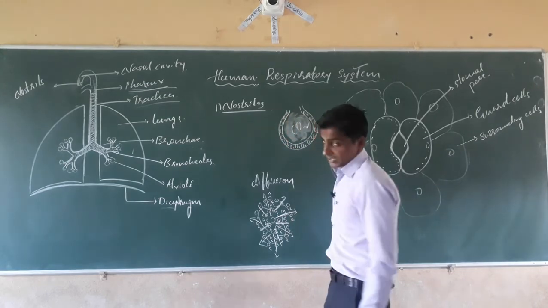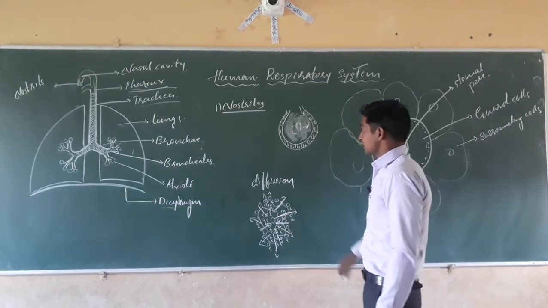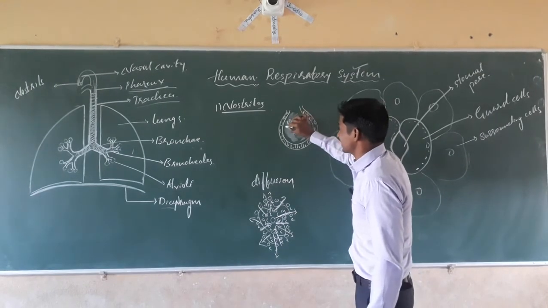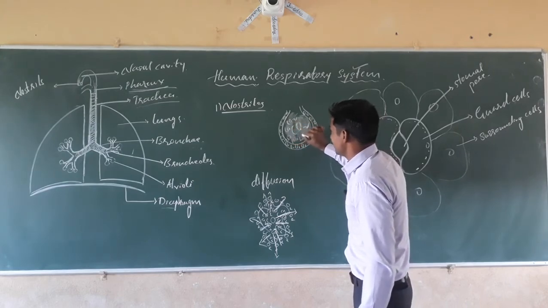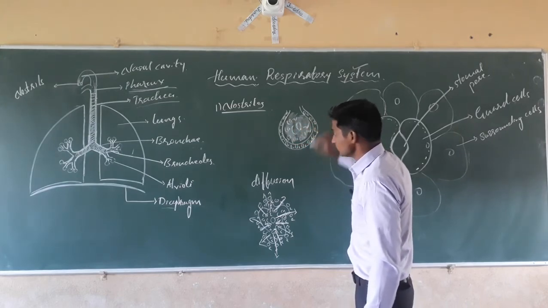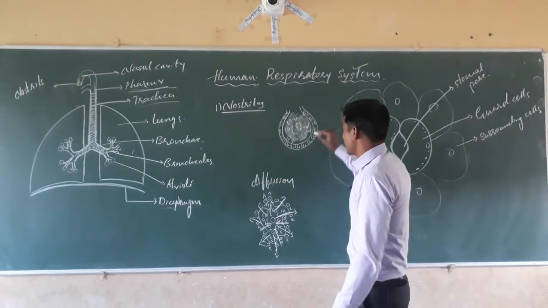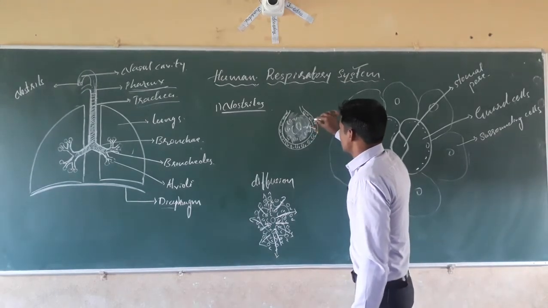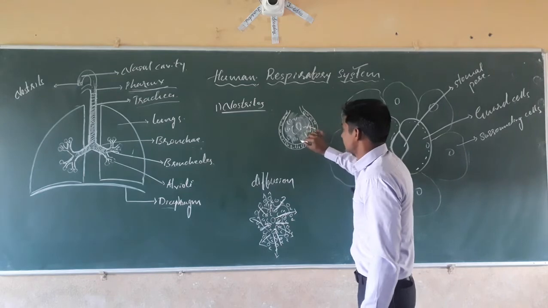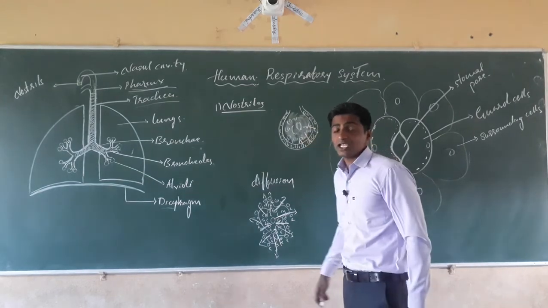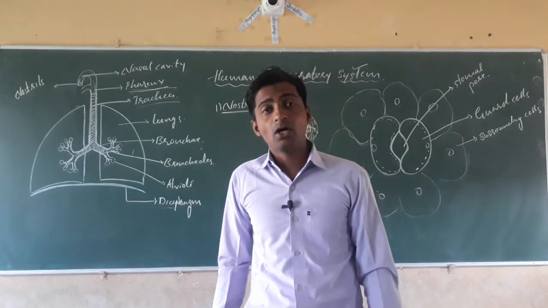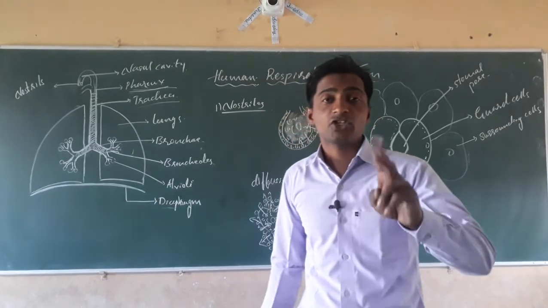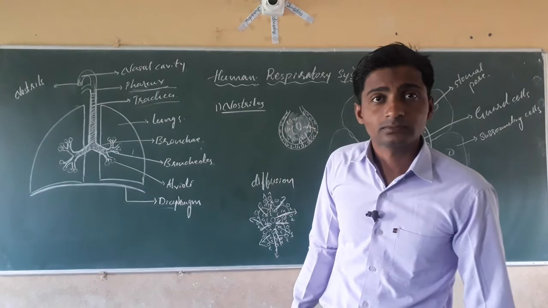Next, what happens, dear students? Carbon dioxide containing blood comes to the alveoli. Exchange of gases will take place based on the concentration.